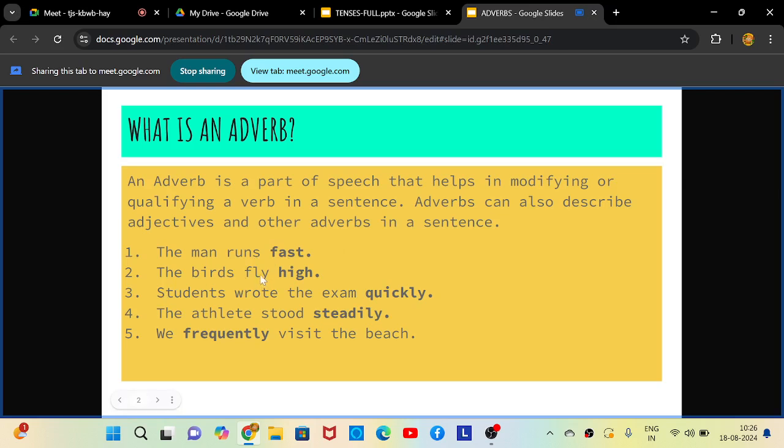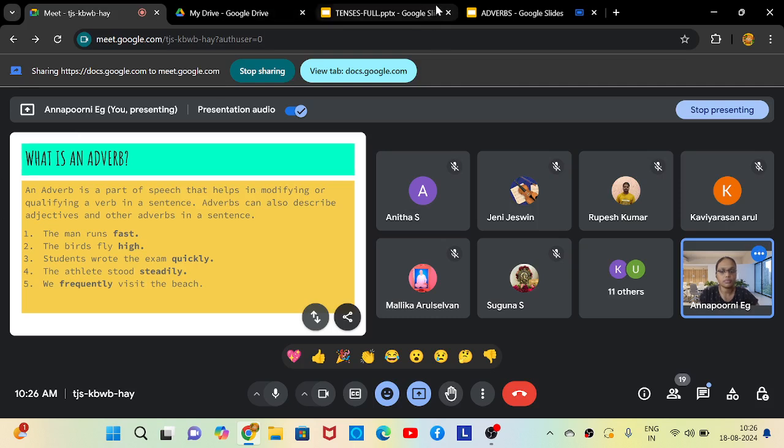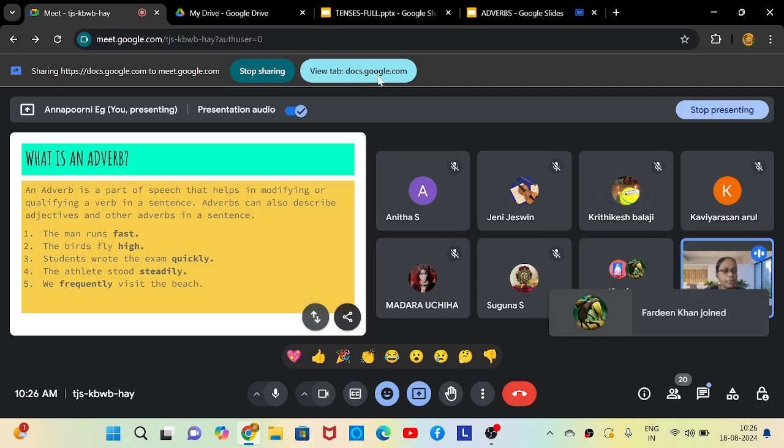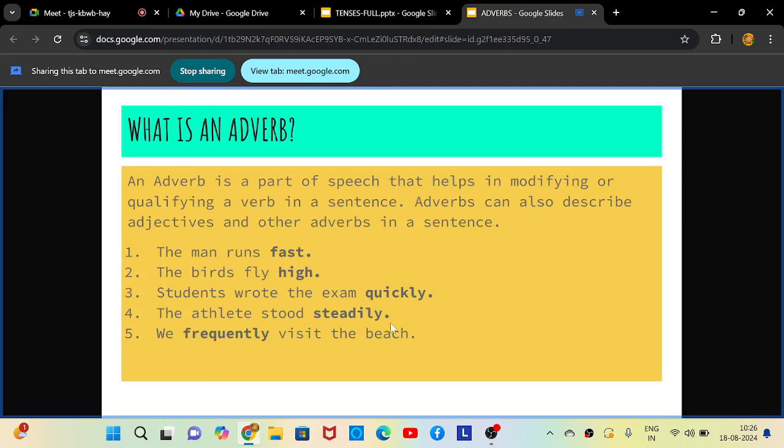Next, the birds fly high. So what are the birds doing? What is the verb here? Can somebody answer? Fly is a verb. Very good. And what is the adverb here? High. So fly is the action done by the birds, and how does it fly? High. The birds fly high. So high is another adverb.